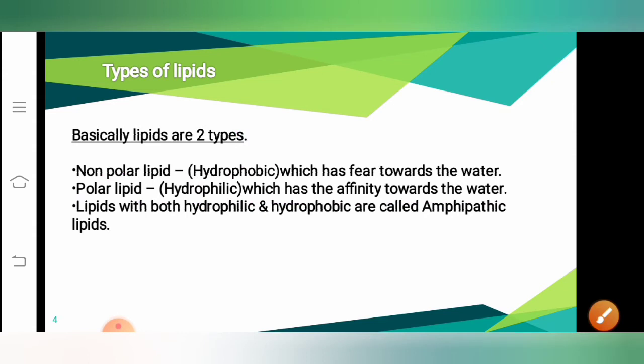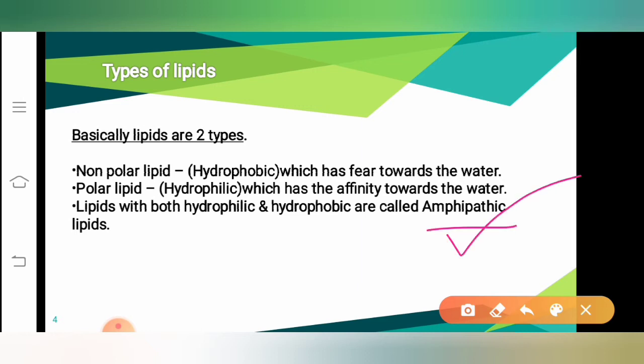Clear? And there is also another type of lipid which you have to remember, that is amphipathic. What is meant by amphipathic then? Amphipathic lipids are the lipids which have the nature of both hydrophilic as well as hydrophobic.